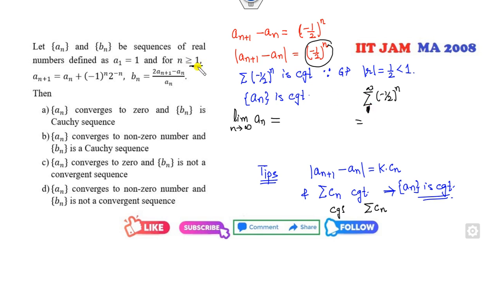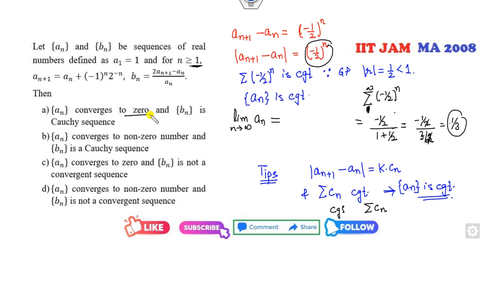Fine, because n starts from 1, so it will be A over 1 minus R. So what is that? It's minus half over 3 by 2, so you can clearly say it will be cancelled out. It is 1 over 3, minus 1 over 3.